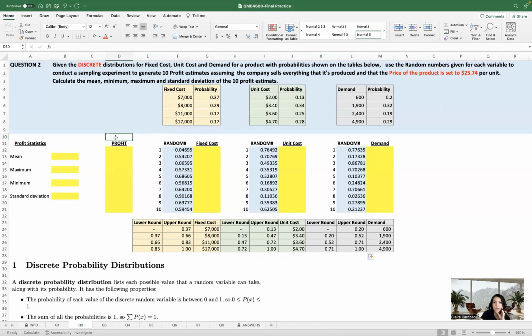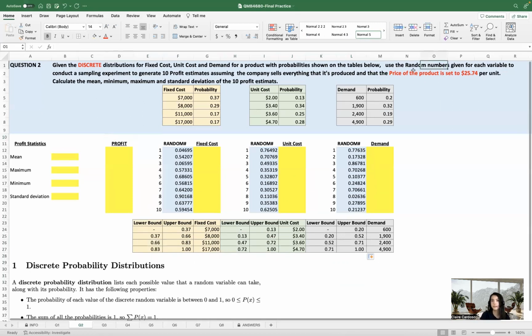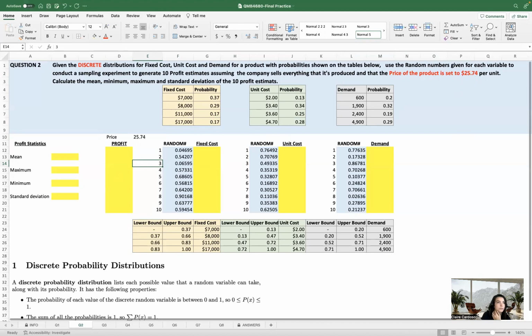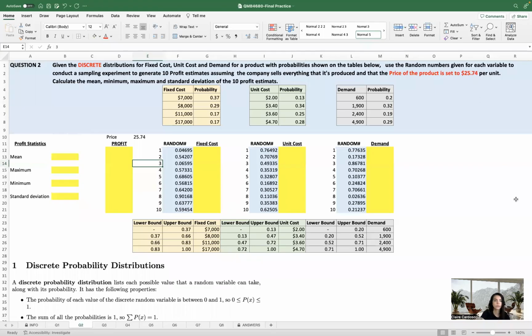So to facilitate our calculation, I'm gonna write here the price that we saw. It was set to 25.74. So I'm gonna write the price, 25.74. Okay, so now we can go to the actual calculations. You can start here calculating the profit, but I just prefer to fill those columns and then we go to the profit section.